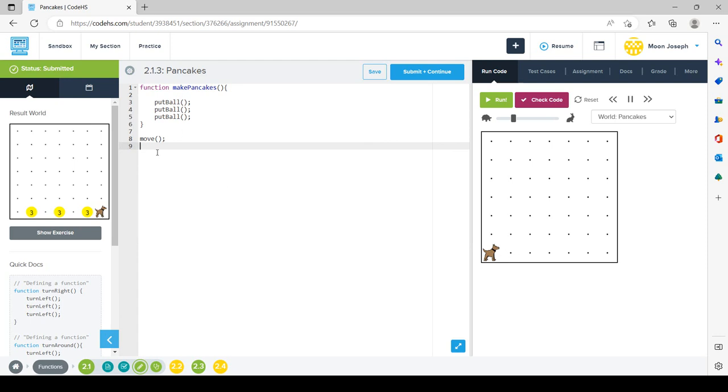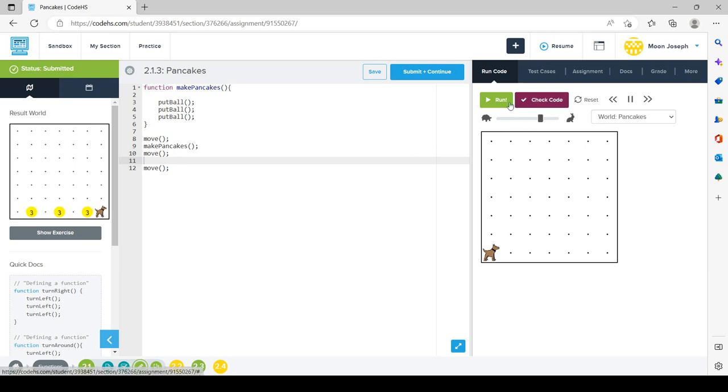So instead of put ball 3 times, we are going to use makePancakes here, and then semicolon, and then we are going to place move 2 times here and then here.